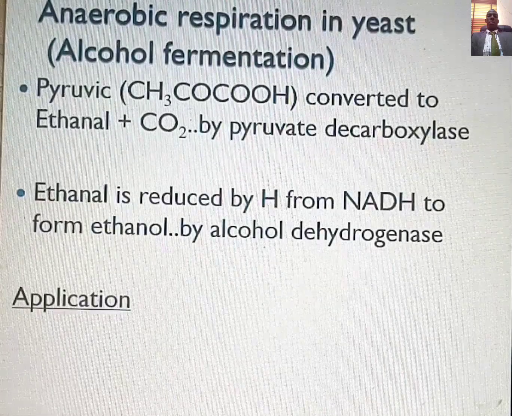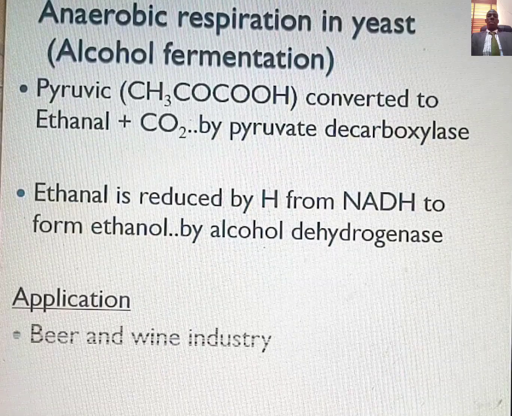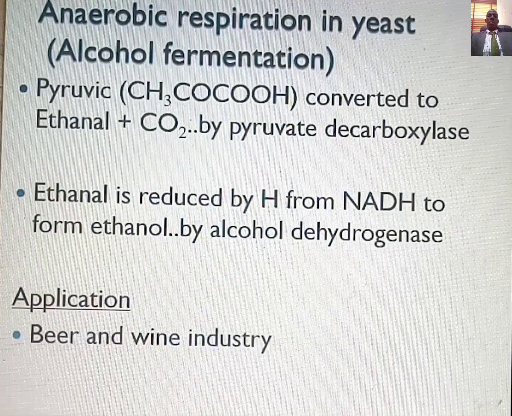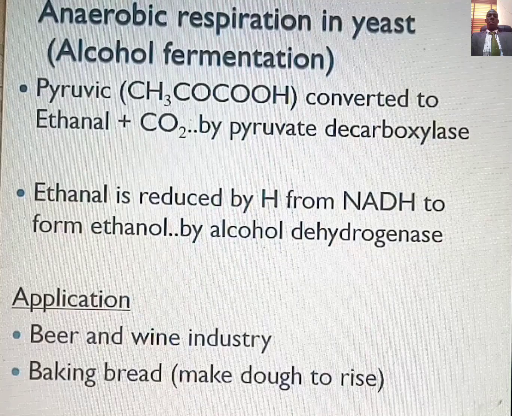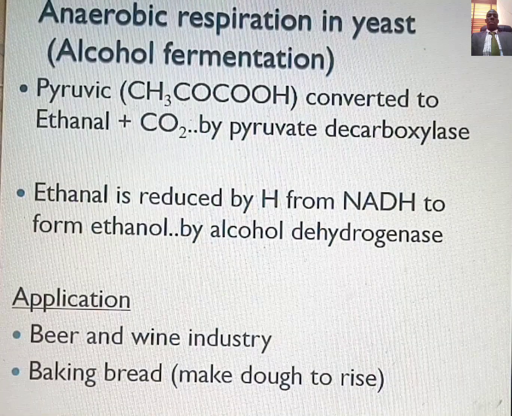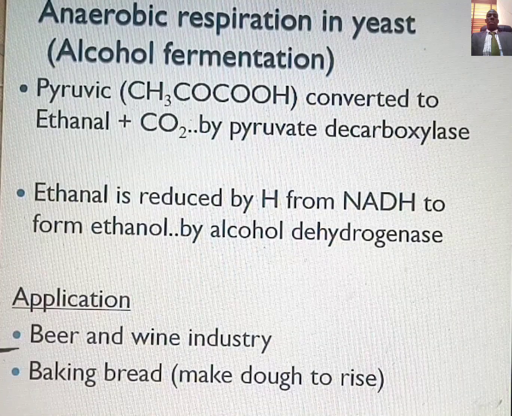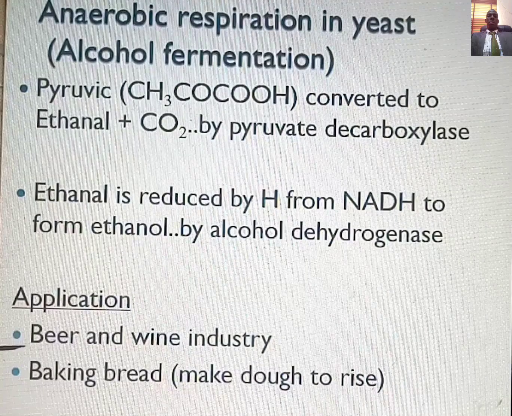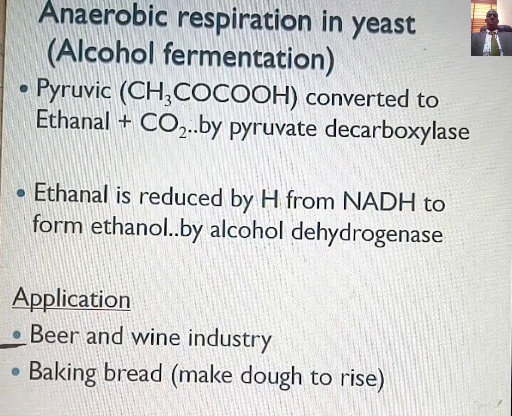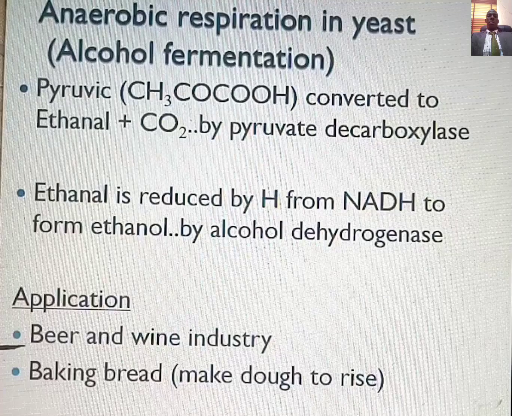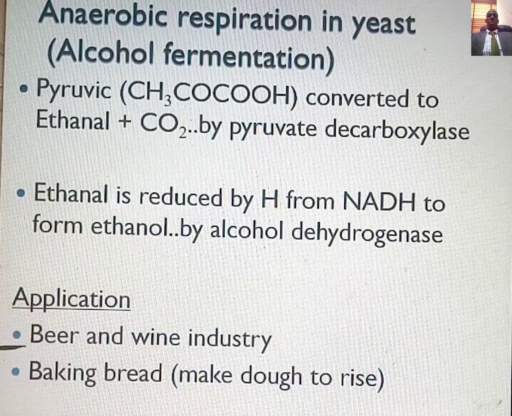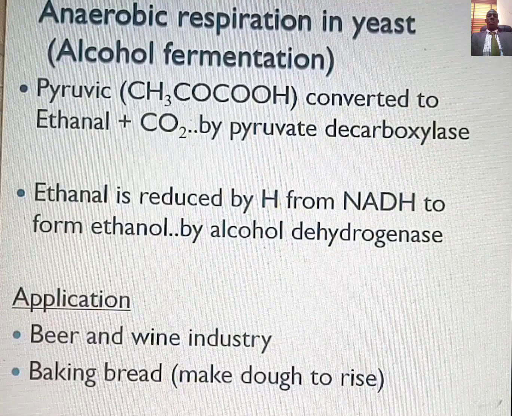In companies that produce beer or wine or other alcoholic drinks, alcohol fermentation is very important, because they use that system to generate their drinks.